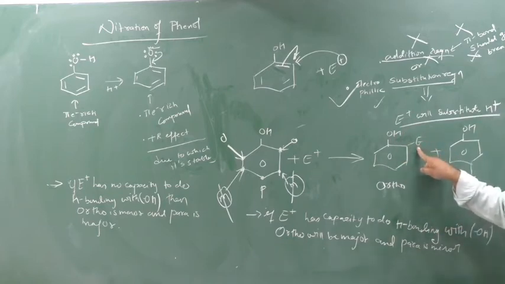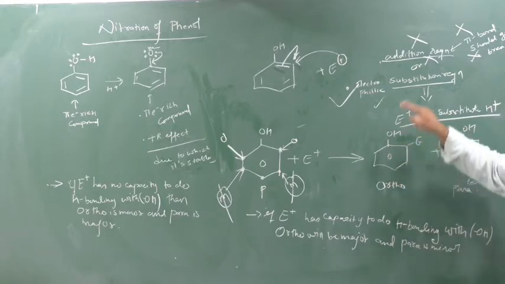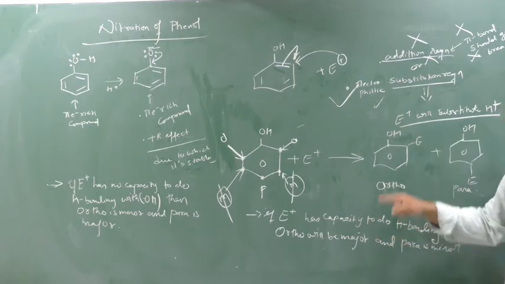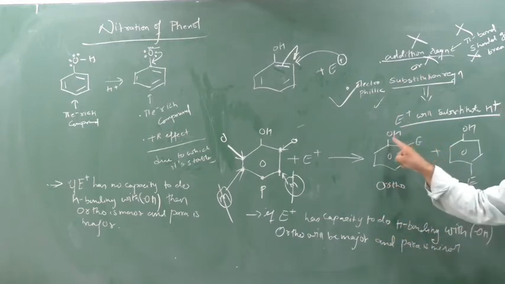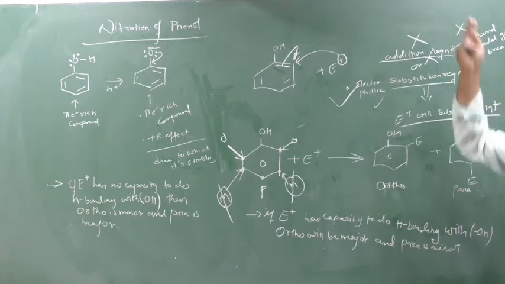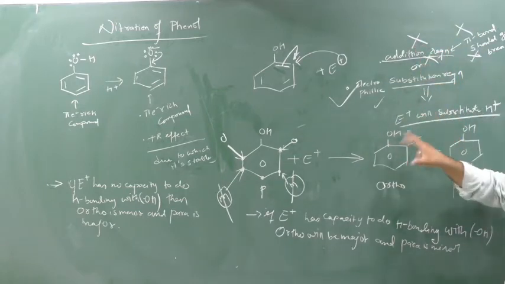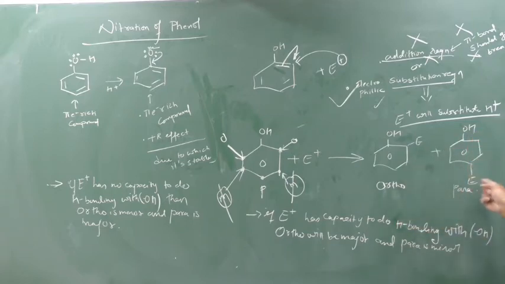See, there is a steric hindrance between E and OH because it is near to the OH. But if this E has a capacity to do the bonding, when hydrogen bonding is possible, the steric hindrance automatically will get reduced. When steric hindrance gets reduced, ortho will be major when E has a capacity to do the hydrogen bonding. If E has no capacity to do the hydrogen bonding, steric hindrance will play an important role and will increase, so this compound will become unstable, so ortho will be minor, and similarly para will be major due to less steric hindrance. Whenever you give the steric hindrance reason, see, there are two reasons I can explain for who will be major and who will be minor.